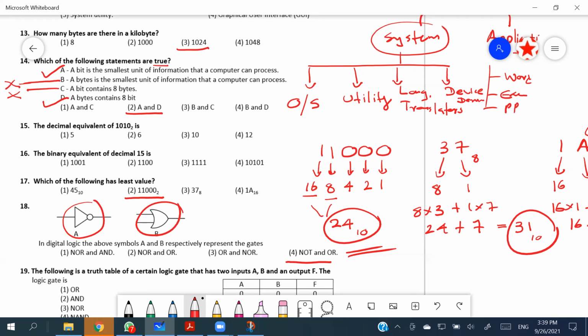How is a NOR gate drawn? This is the NOR gate, which has two inputs. How is a NAND gate drawn? This is going to be the NAND gate.